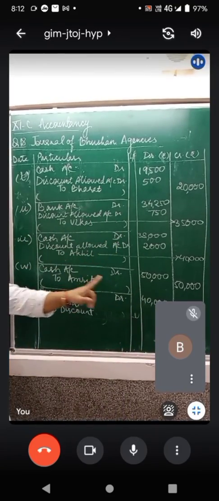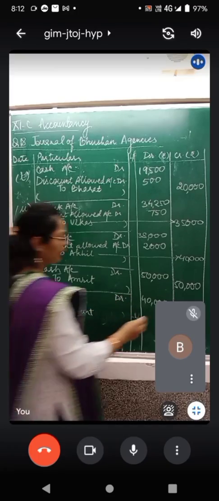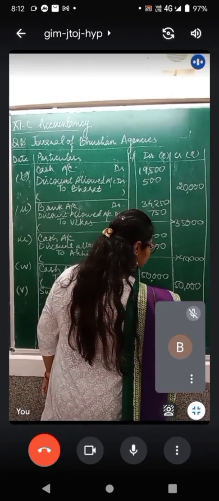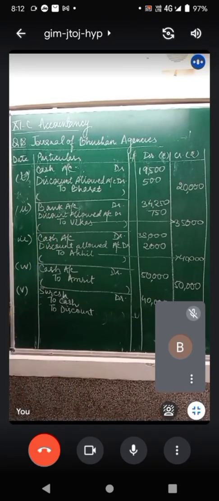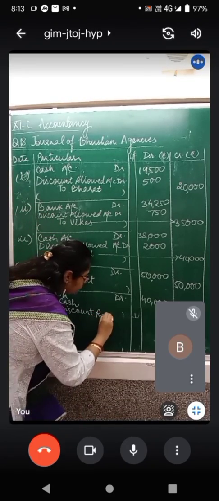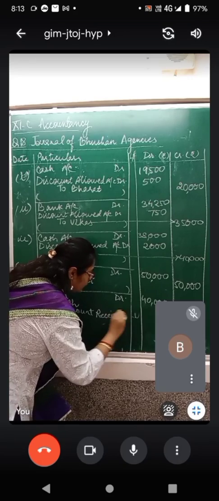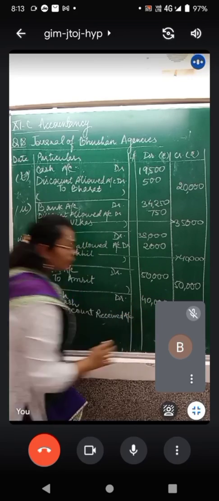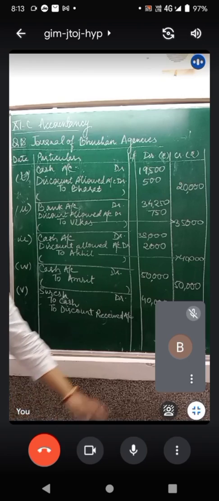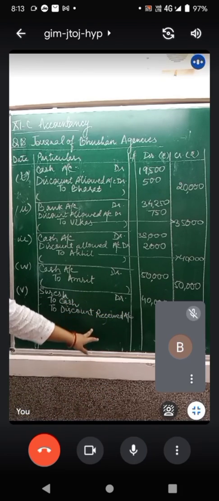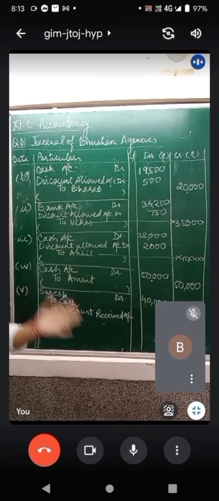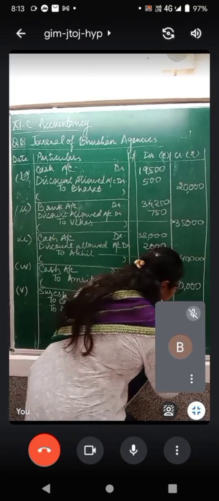Whereas how much cash have we paid to him? We have paid him 39,200 rupees. Along with this, how much is the amount of discount received? Discount received is a gain, right? Discount received is a gain. कम पैसे पे करने पड़ेंगे. So this will be treated as a nominal account, credit side, credit all incomes and gains.